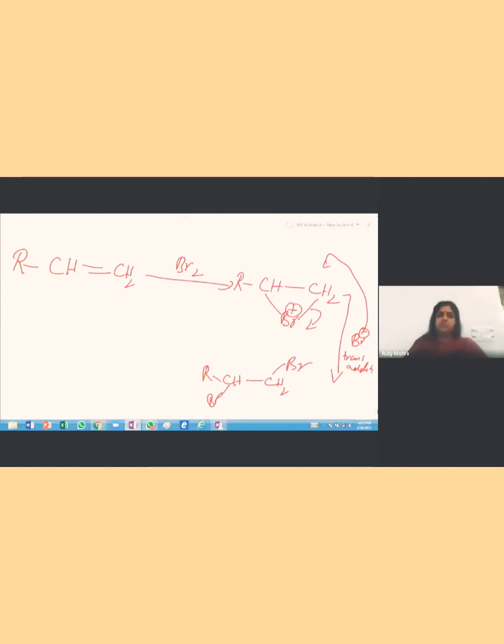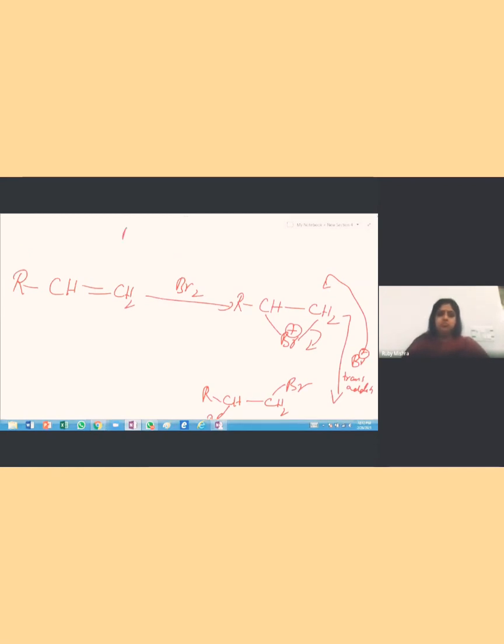Why does this happen? This Br2 will give you Br plus and Br minus. Now Br has D orbitals also, and the size is also larger.